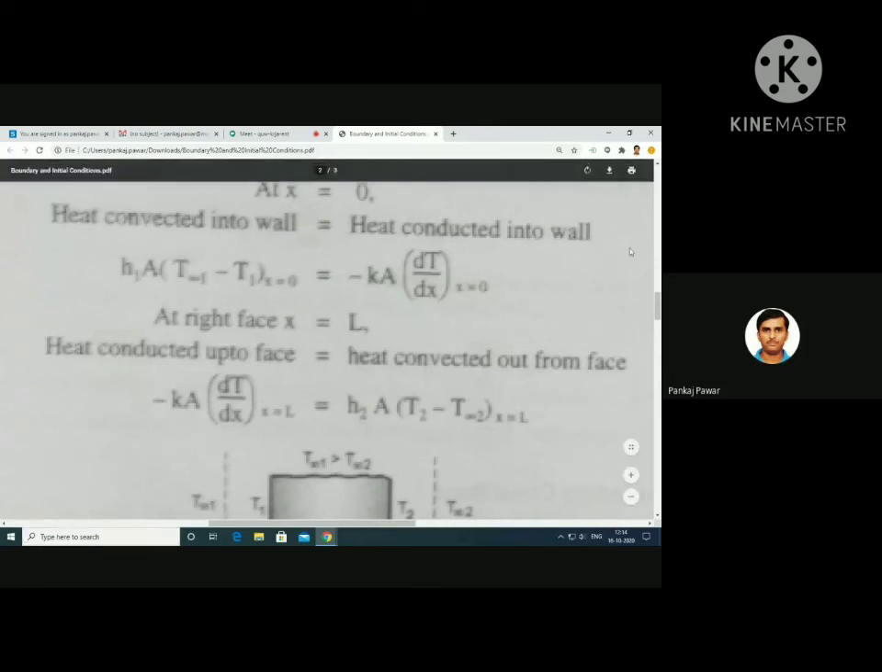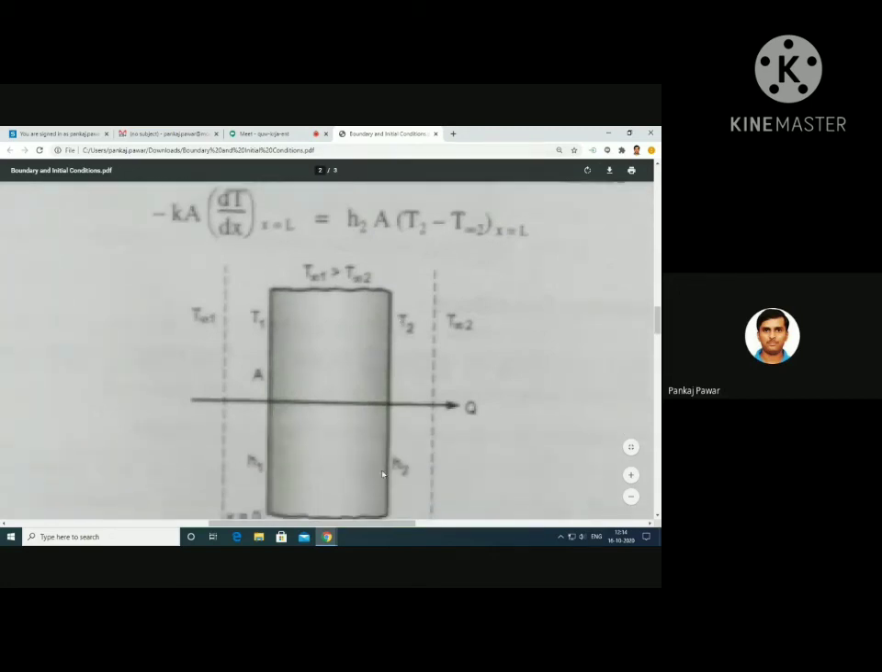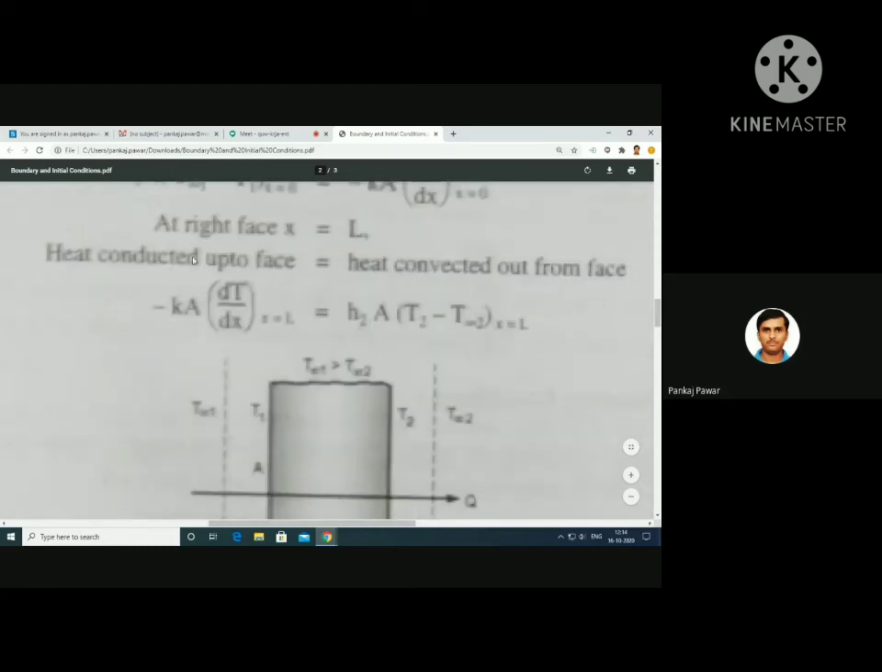So it is equal to minus K A dT by dx, that is the heat conducted. Here dT by dx you will take at x is equal to 0, because we are applying the left face boundary condition. Similarly, at the right face, x is equal to capital L, the heat conducted up to that face is the same heat that, because of convection, goes out to the surrounding. So heat conducted up to that face is equal to heat convected out from that face.